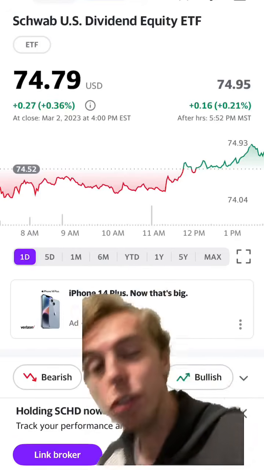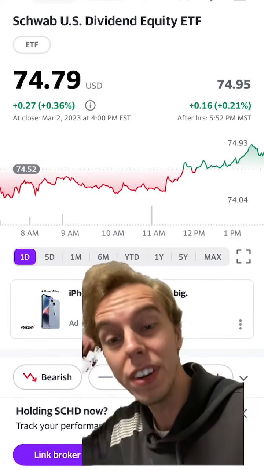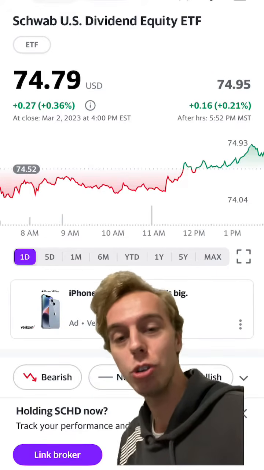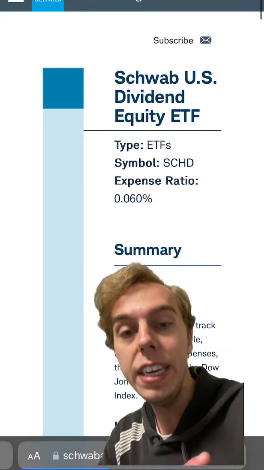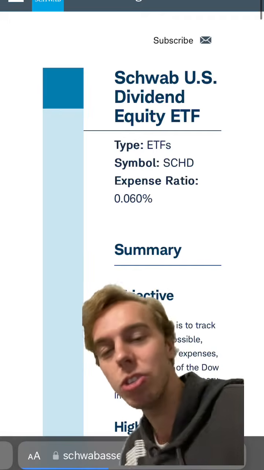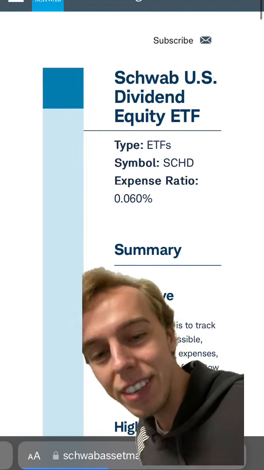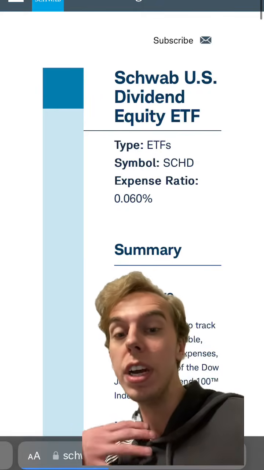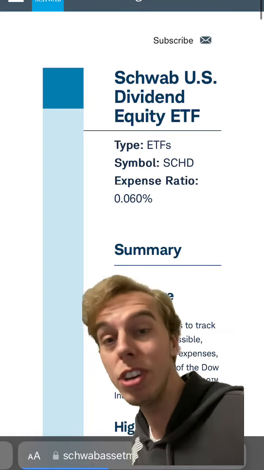Schwab US Dividend ETF is probably the most well-known dividend ETF out there, so let's look at some facts about Charles Schwab's US Dividend ETF. The expense ratio is 0.06, which is essentially a free ETF, right? It's a dividend ETF, so you're receiving more in dividends than you would have to pay in expense ratio. So that's always good to see.